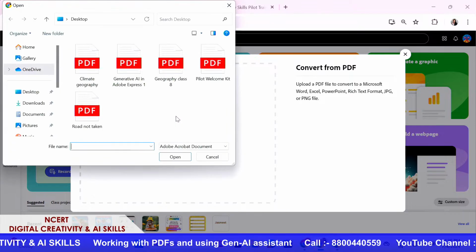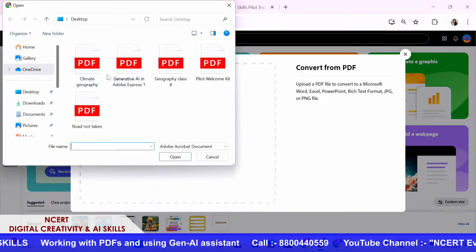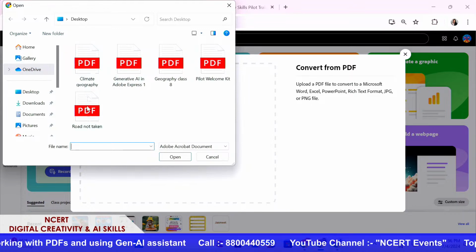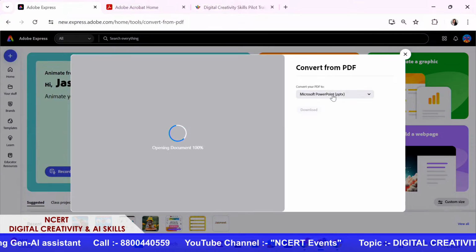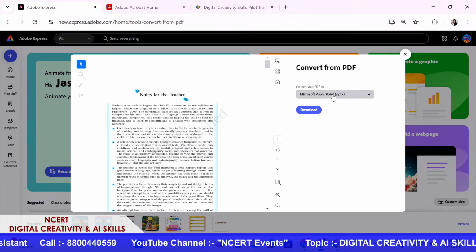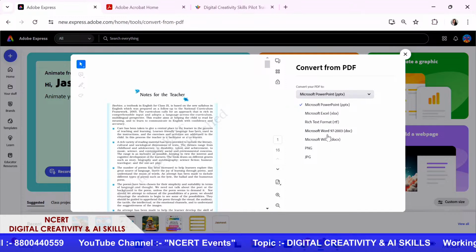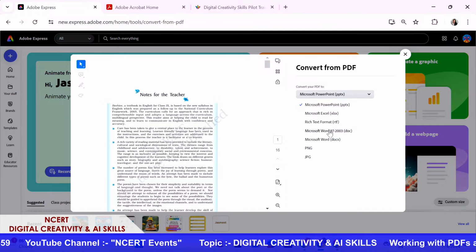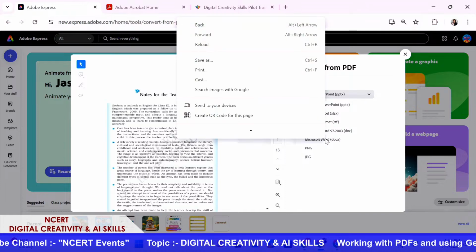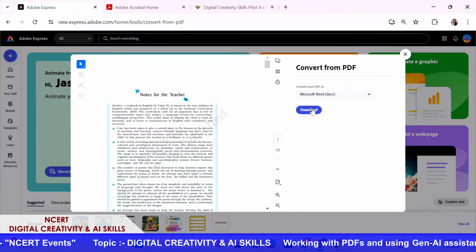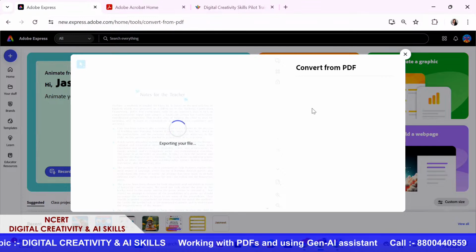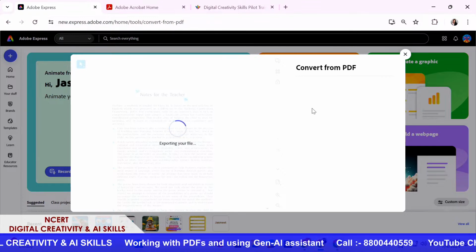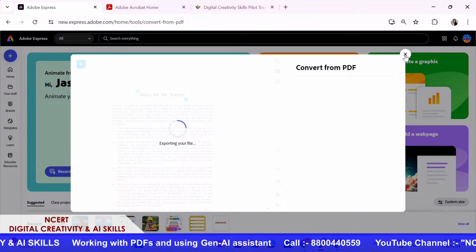So I have a file here, let's say this one, Generative AI, or maybe The Road Not Taken. I could just simply open this and it'll ask me, what do you want to convert it into? So I'm just going to select this and say I want it as a Word doc, a PNG, JPG, and that's as simple as that. Once I click on Word doc, I click on the download button, and the file gets downloaded for me in a Word format. How quick and easy is that, Tanvi? That was done in seconds, so that's pretty quick.